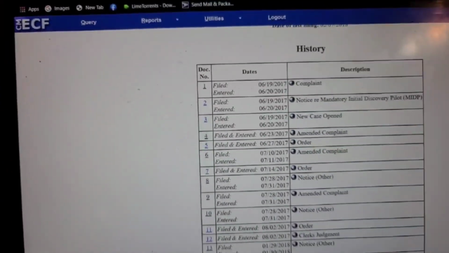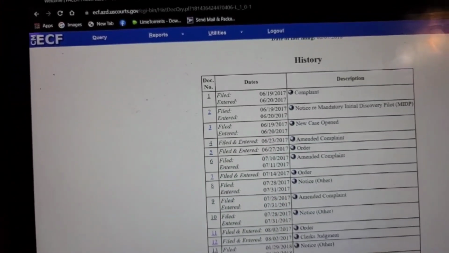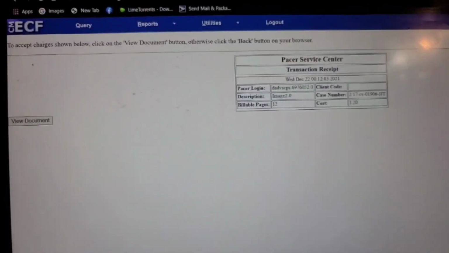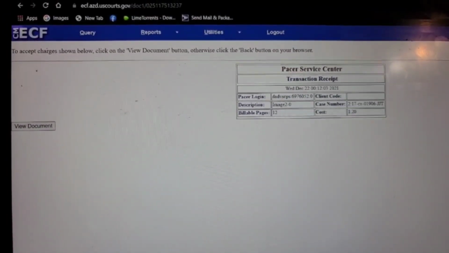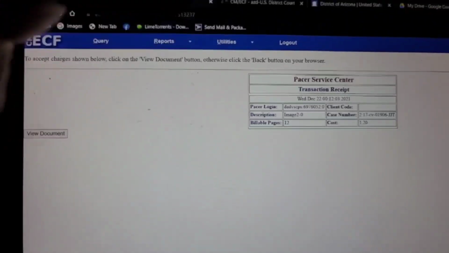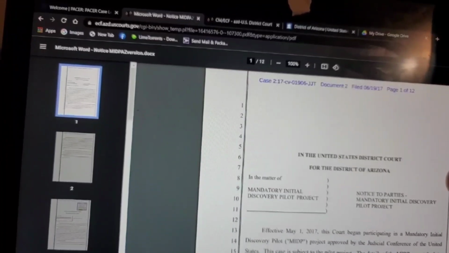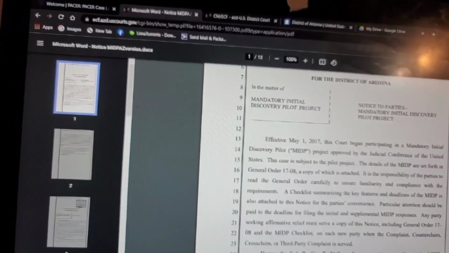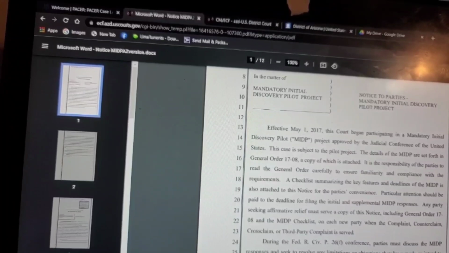Okay. So now we can see 2, 3, 5, 7, 11, 12. So let's find those files then. So here's 2. Let's see. This one's going to cost me $1.20, but I'm going to buy it. All right. So let's see what all these documents are. This is notice to parties, mandatory initial discovery pilot project. Very interesting.